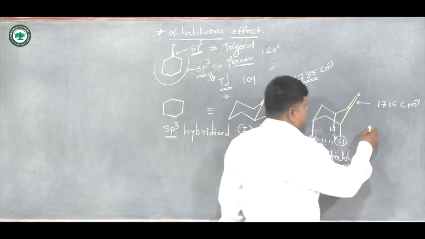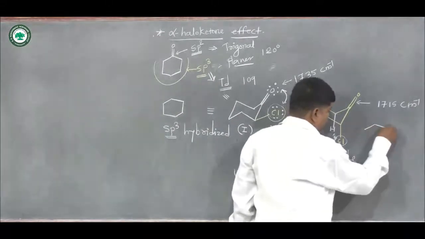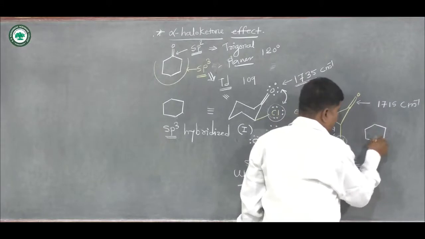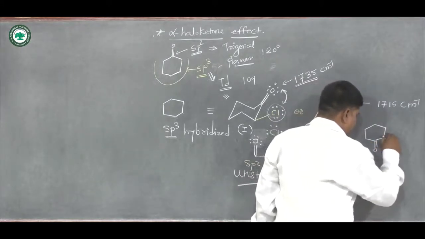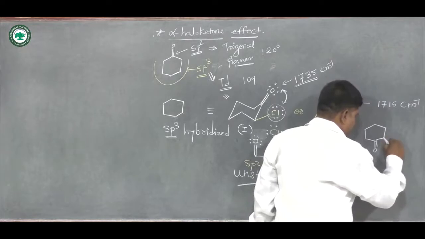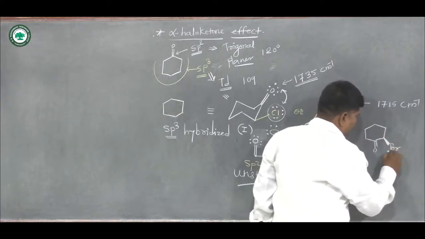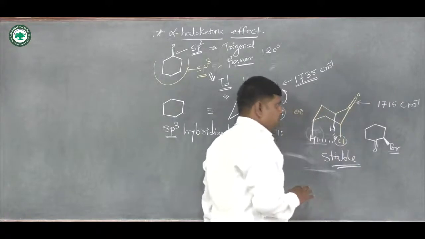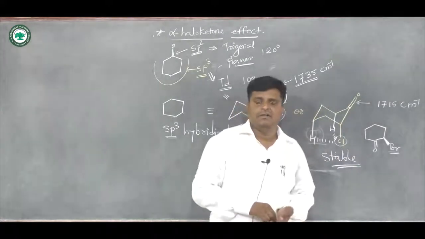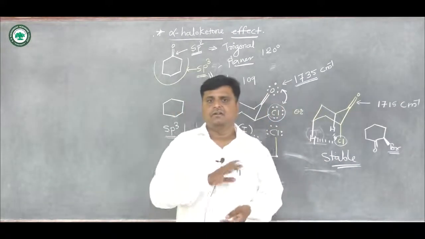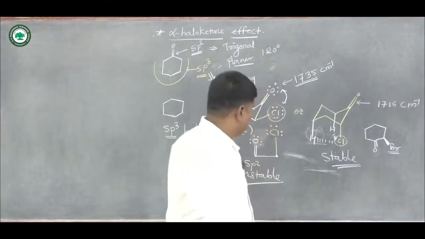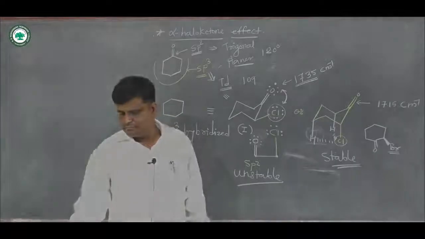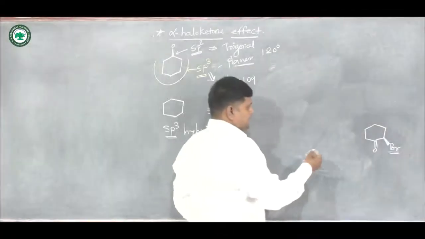Suppose we have one example having this carbonyl group, and here we write bromine. Okay, this is a planar structure, and now you would like to convert that structure into the stable conformation, in chair form.